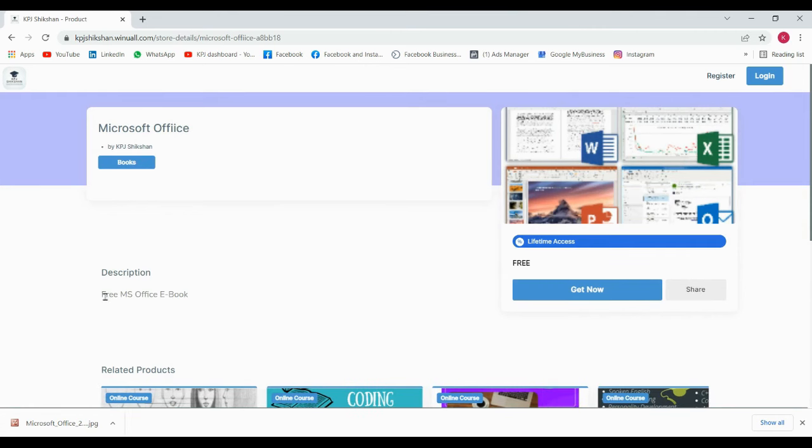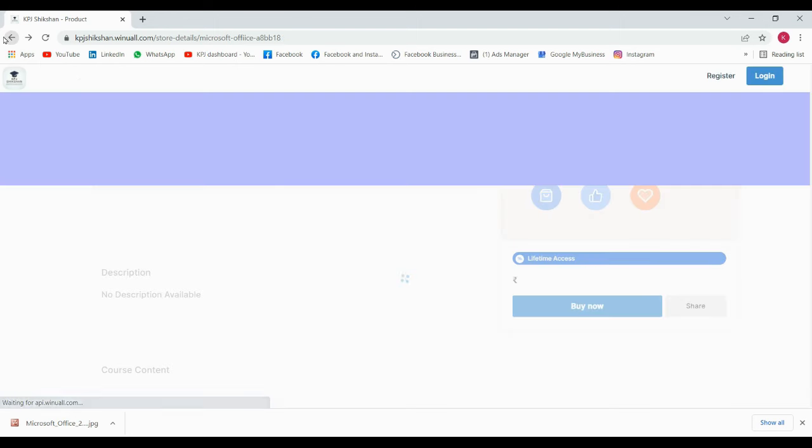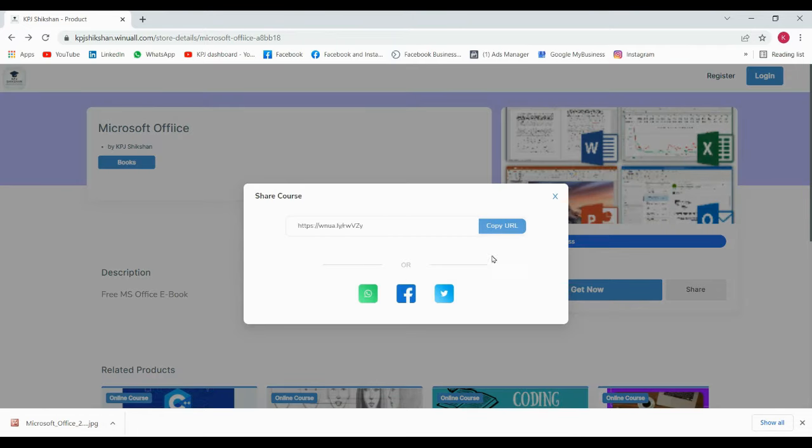You can just click on get now, fill up with your email or phone number, and you can get the book. You can just click on share and copy the URL and share it to your friends also if you want.